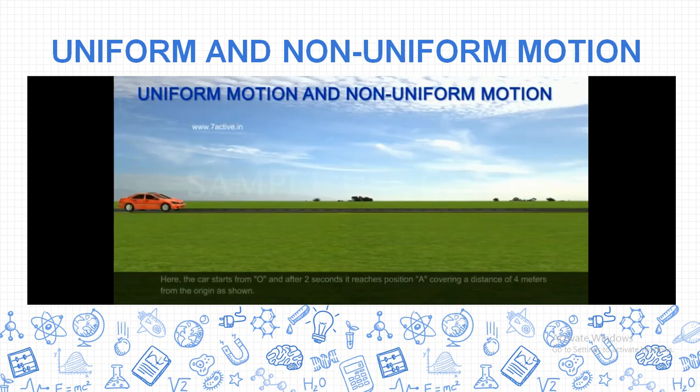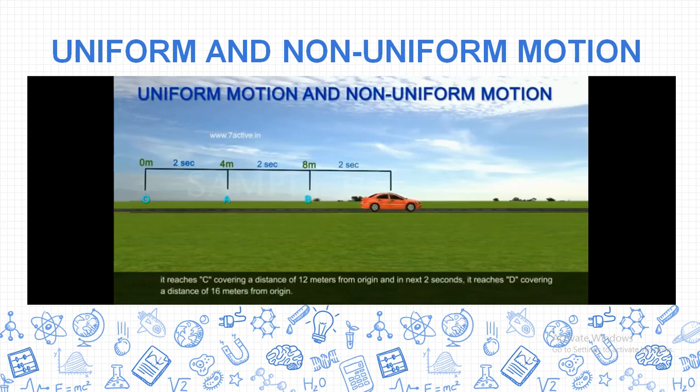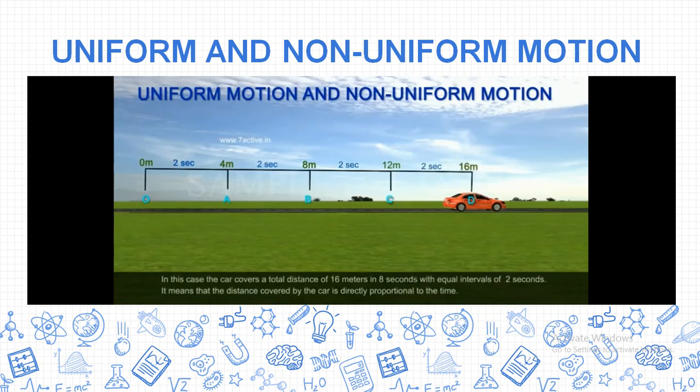Now let's take an example. A car is moving from 0 meter distance to 16 meter. Let's define it in detail. It starts from O to A. The time taken is 2 seconds to cover how much distance? 4 meter. Now A to B, taking 2 seconds and covering distance 8. Another taking 2 seconds and covering the distance 12, C, and from C to D taking 2 seconds and 16 meter distance covered.